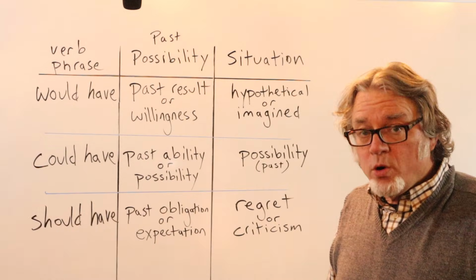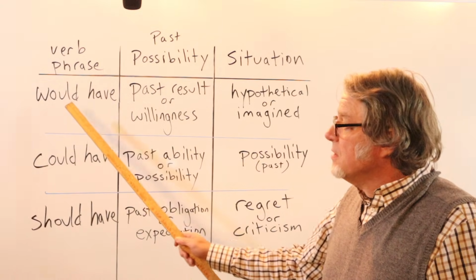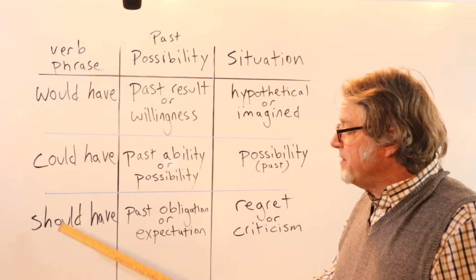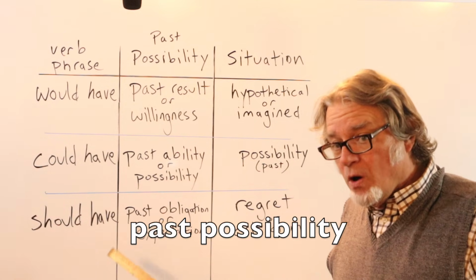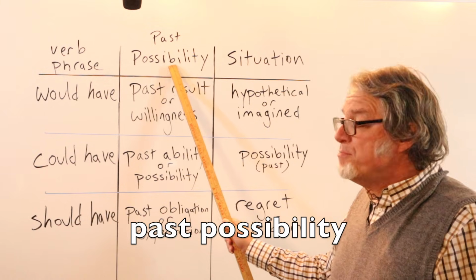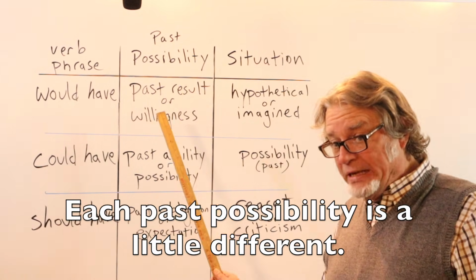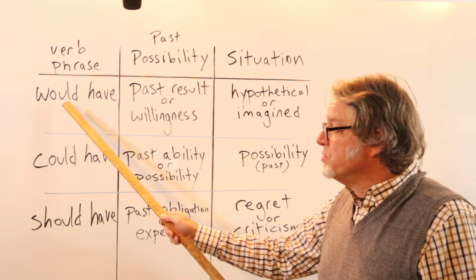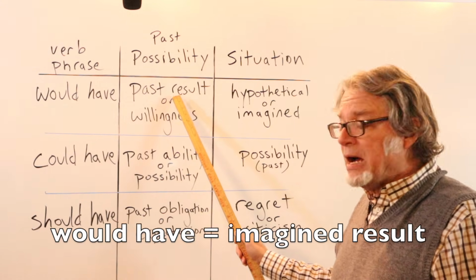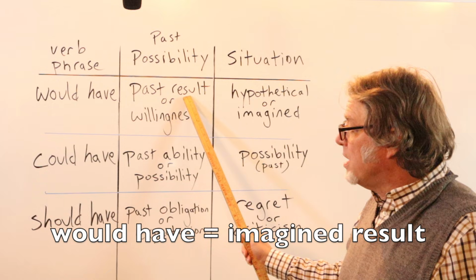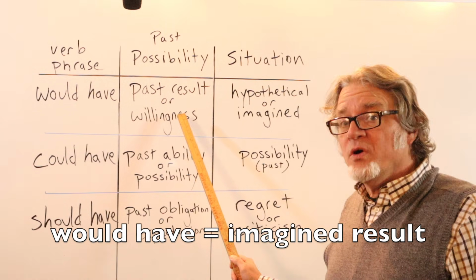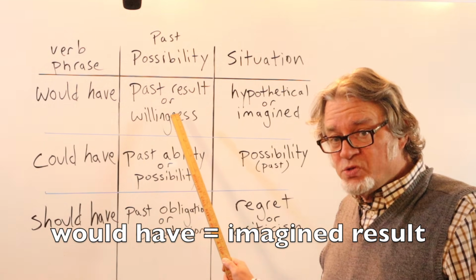These are all modal verb phrases. Would have, could have, and should have. These all express some sort of past possibility. Each past possibility is a little different. When using would have, the past possibility has to do with a result or the willingness to do something.